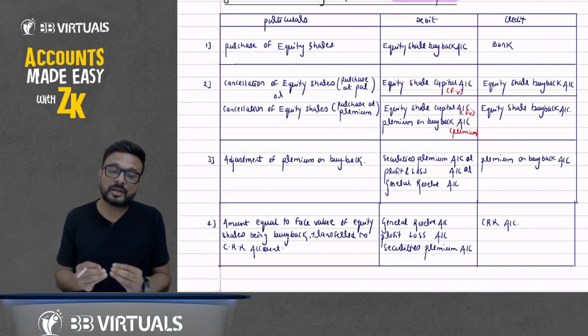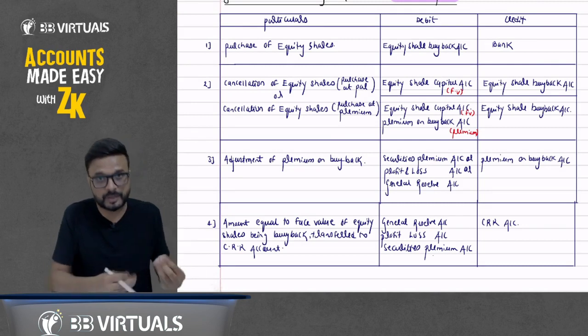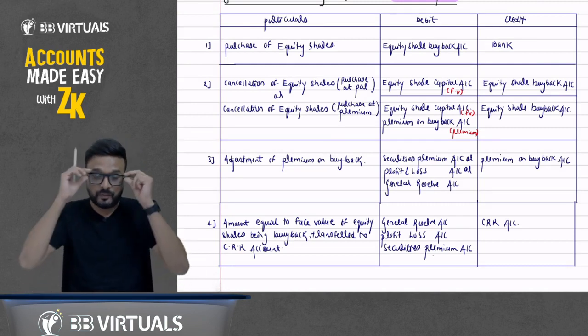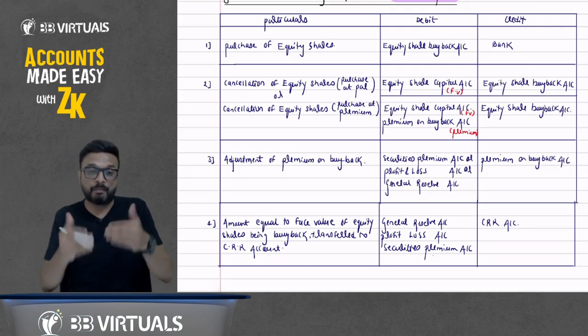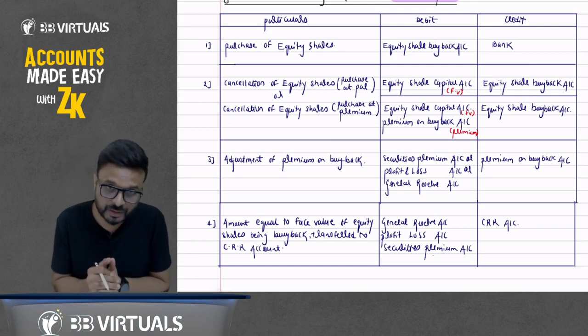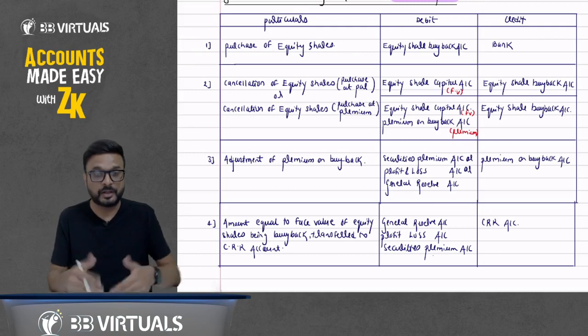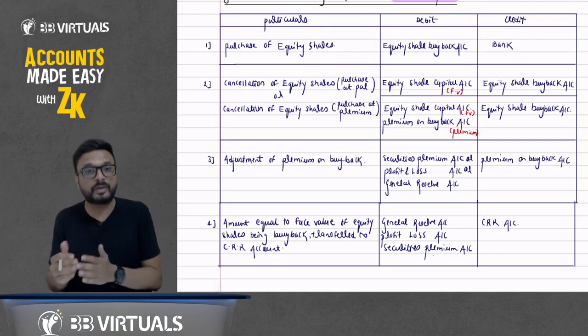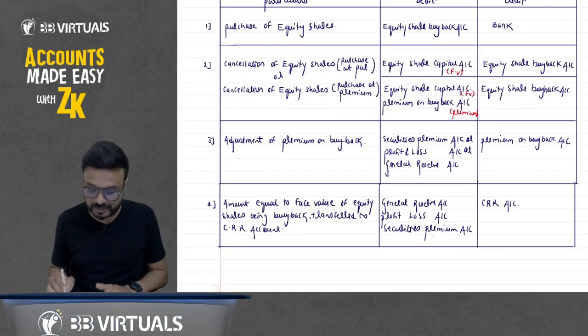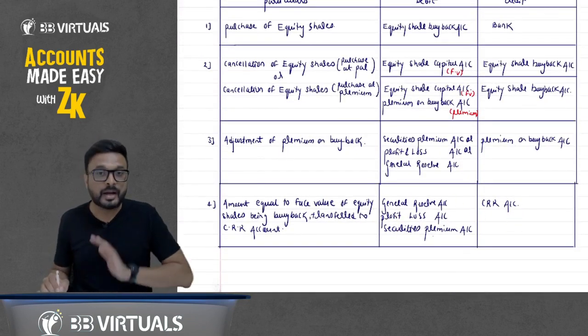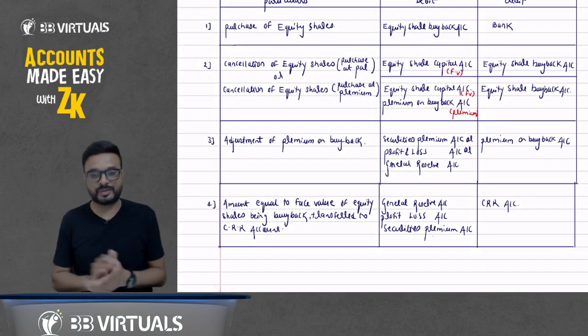Why? Because when we do buyback out of fresh issue of shares, we don't transfer to CRR account. We transfer to CRR account only when we do buyback out of profit. Here we have done buyback out of profit, and in that case only we have to transfer to CRR account. Otherwise there is no need to transfer to CRR account.